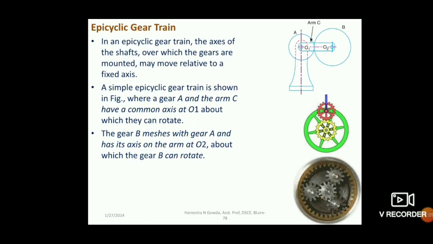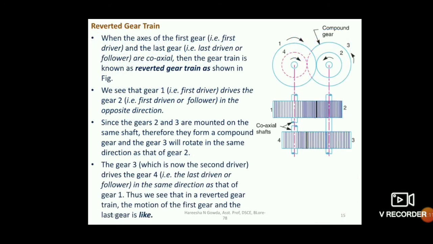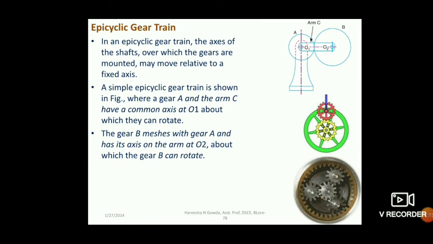Next we will move on to the epicyclic gear train. Epicyclic gear train means, you have one shaft A and another shaft B. A is mounted on a center O1 and B is mounted on a center O2. If the two axes can move relative to each other, then this kind of arrangement is called an epicyclic gear train.